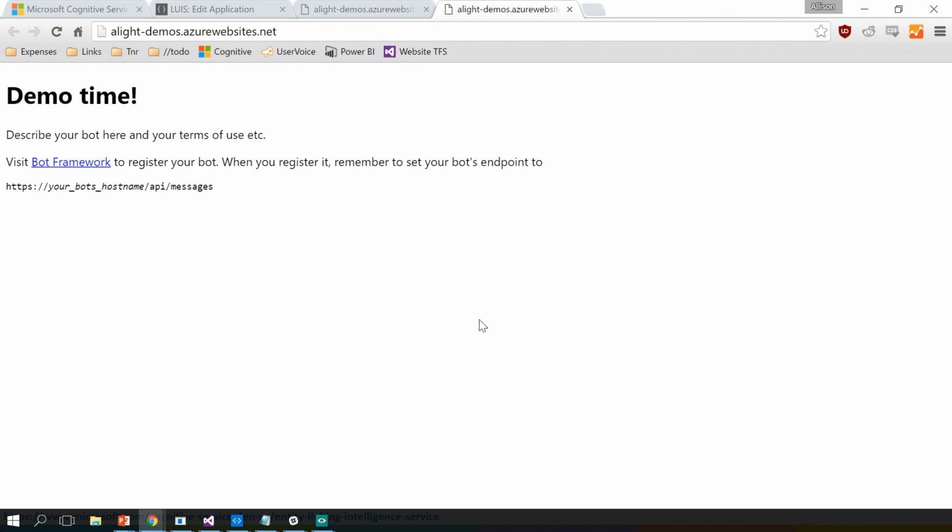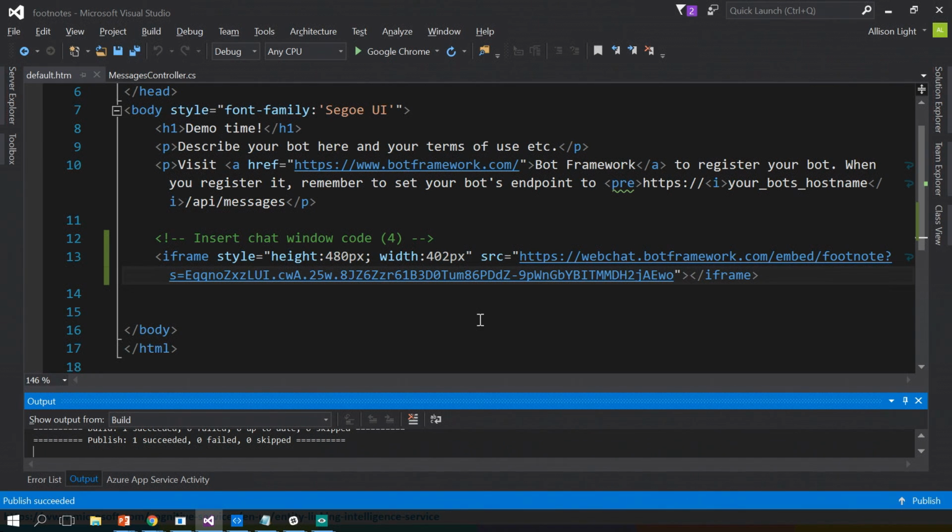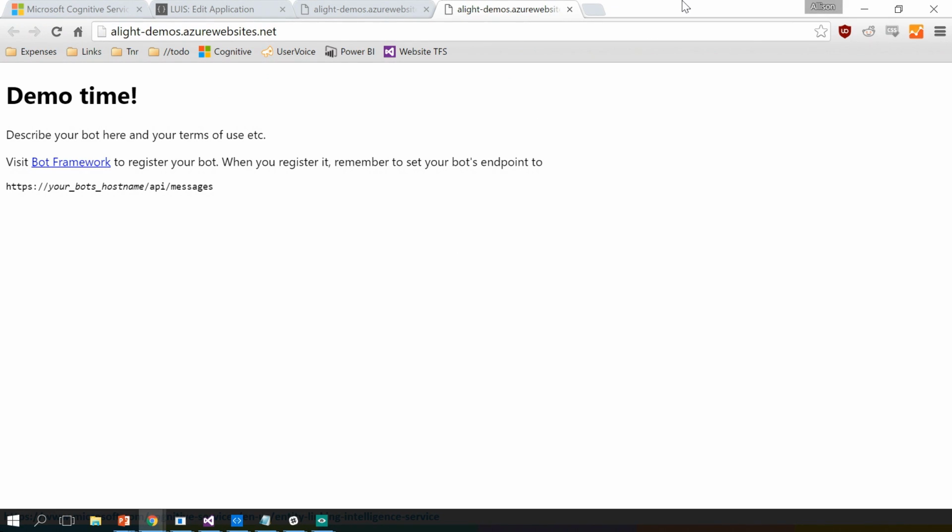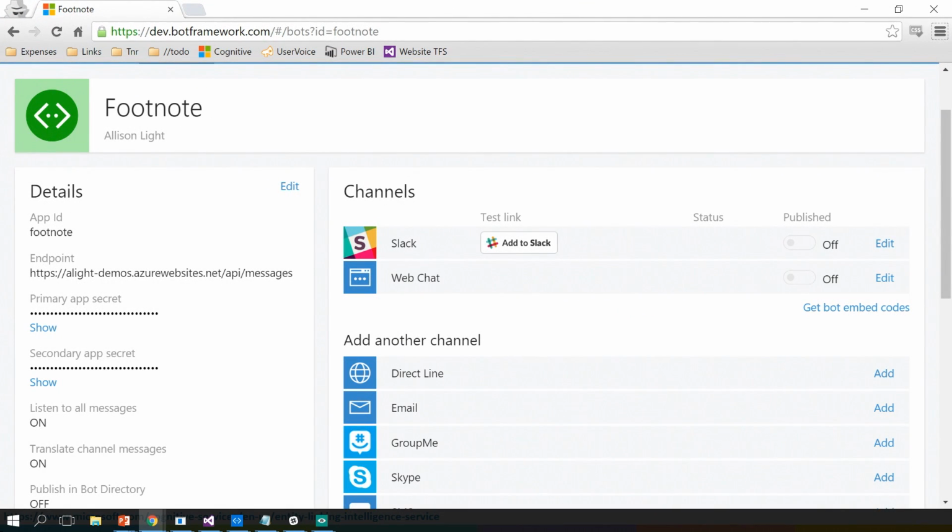And it didn't work, but that's OK. We're just going to skip that one and move on to showing how it would work across Slack. So hypothetically, that code should have worked. I grabbed it from this web chat part.